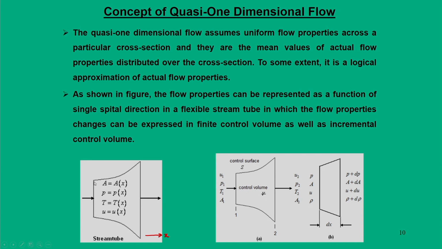What you see is that there is a flexible surface which is bounded from inlet to exit. This is nothing but your control surface. In this case it is also a stream tube, but it is flexible.